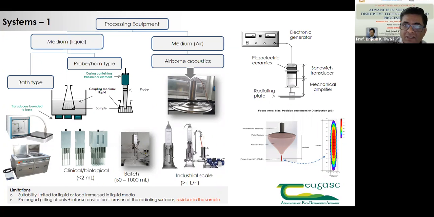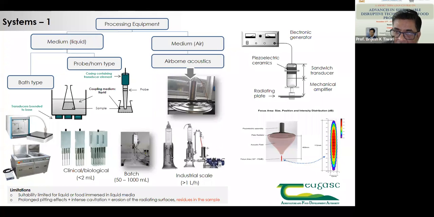As you can see, this is an electronic generator, a piezoelectric ceramic one, this is a transducer, and this is a radiating plate. It throws the ultrasonic waves in this particular form. This is an industrial scale, air-based ultrasonic medium, and it is very interesting ultrasound equipment which directs all the ultrasonic waves at a specific point.